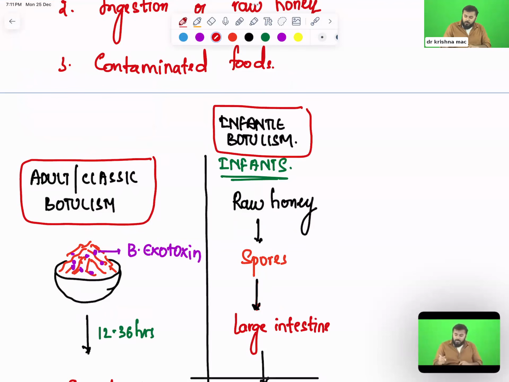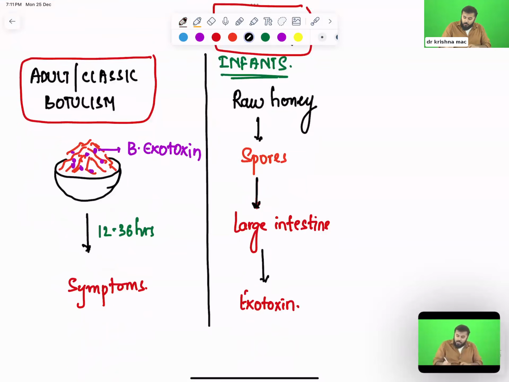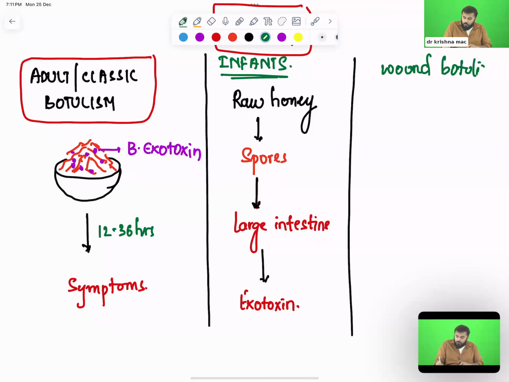Next and last important thing is called wound botulism. How will wound botulism happen? Because of contaminated wounds. Because of your contaminated wounds.